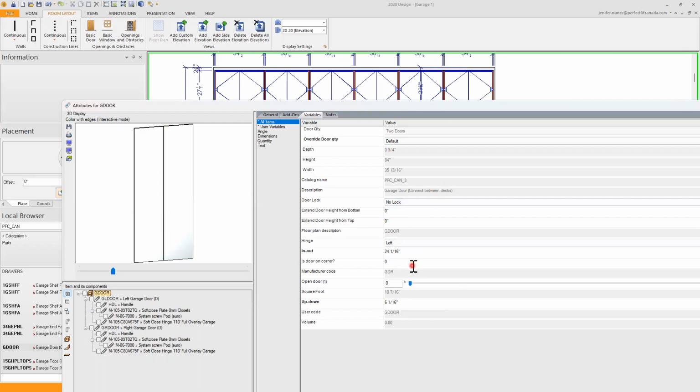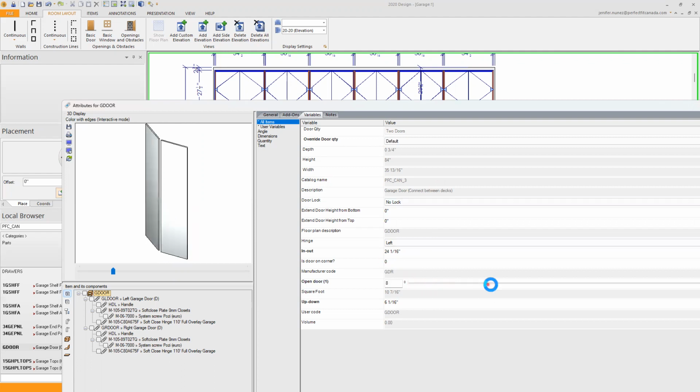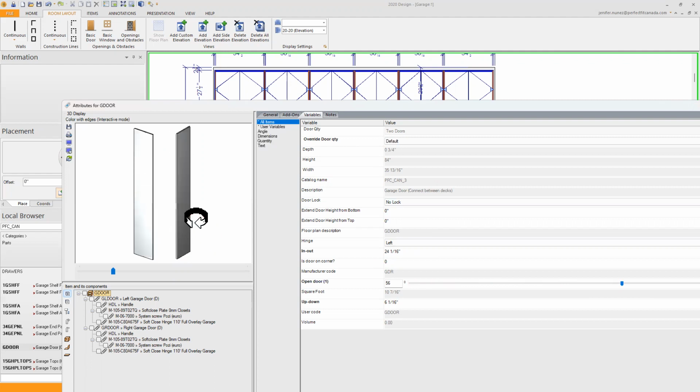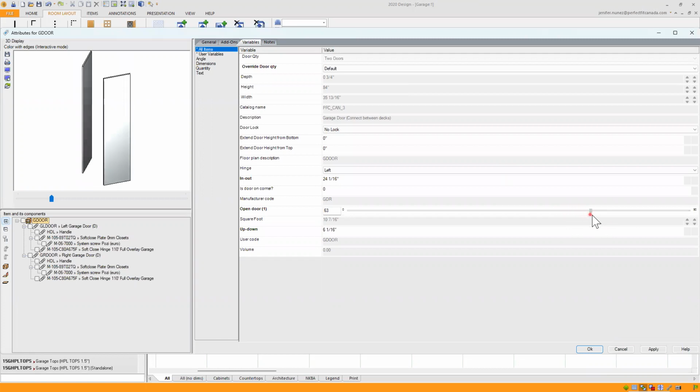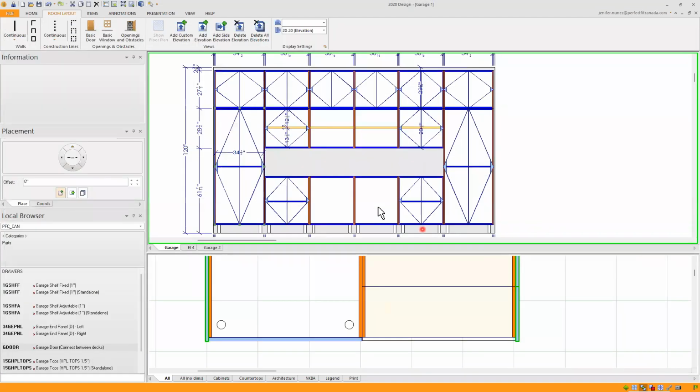And here you're able to open the door to show it in your perspective if you want to, just to show the interior of your cabinet. I'll leave it open as an example. I'll just open it a little bit more. And I can also type in here the degrees if I want it open at 90 degrees. And click on apply and OK, or hit enter.